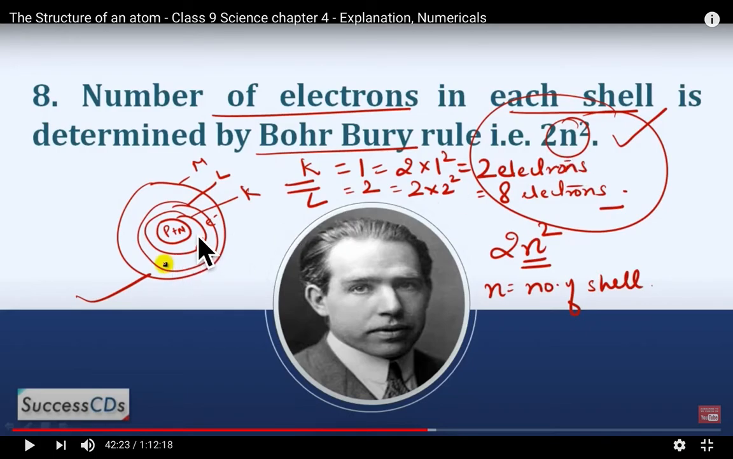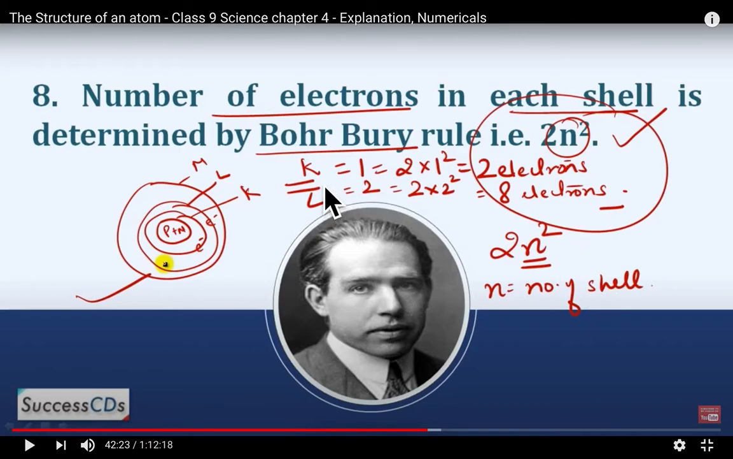Let us see. This is the nucleus, and outside the nucleus there are energy levels or shells, or we can call it an orbit, named as first is K, second is L, and third is M. So he gave this rule that electrons will be filled by this rule 2n square. n is the number of the shell.